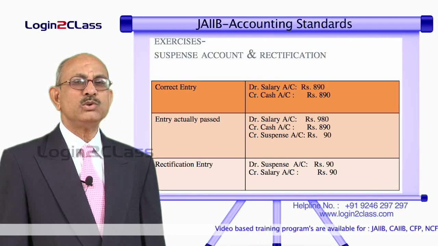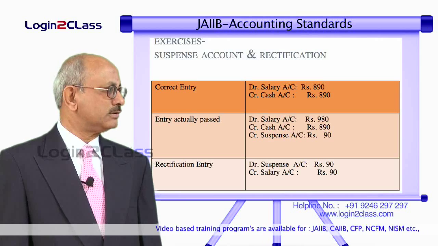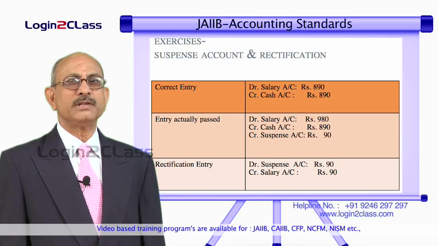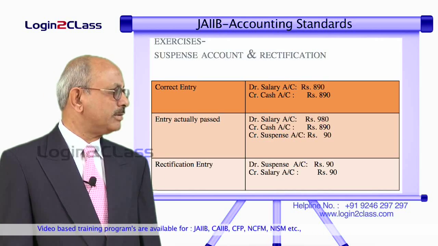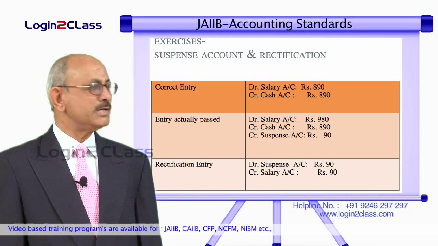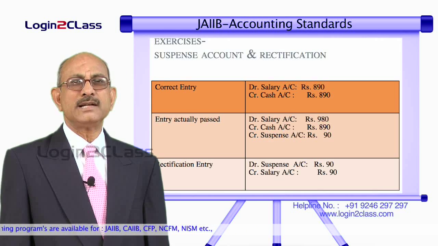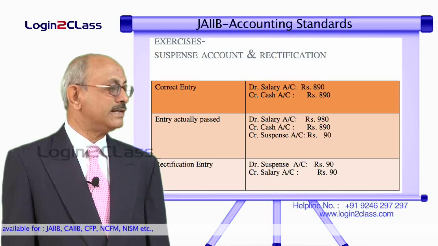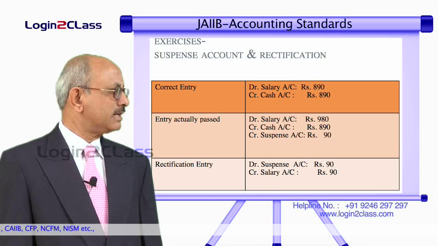Now we have to reduce that balance in the suspense account. That means the suspense account has to be closed. Since there is a credit balance in the suspense account, we need to debit suspense account. So, the correct rectification entry will be debit suspense account 90 rupees and credit salary account 90 rupees. This will be treated and kept separately as a prior period item, so that it can be disclosed separately in the balance sheet of the current period.